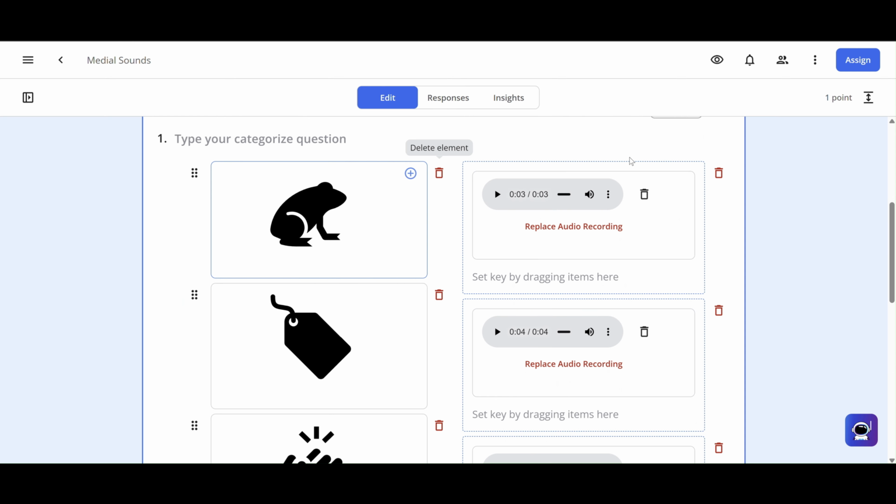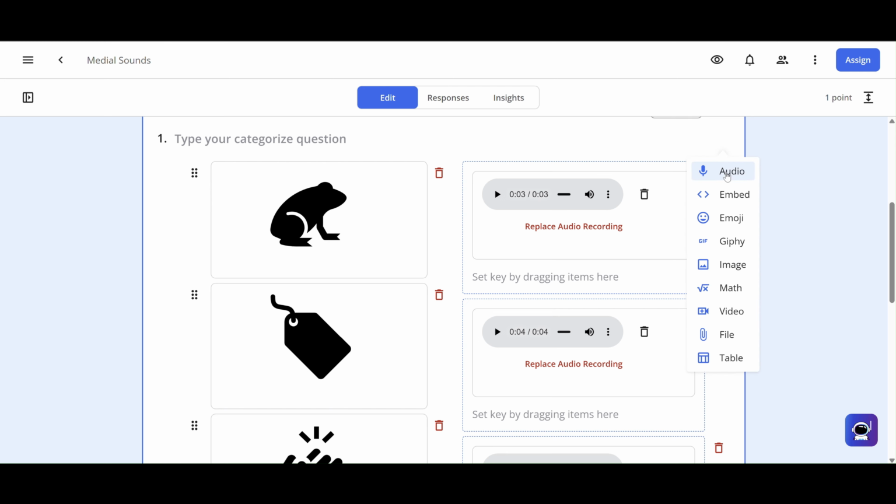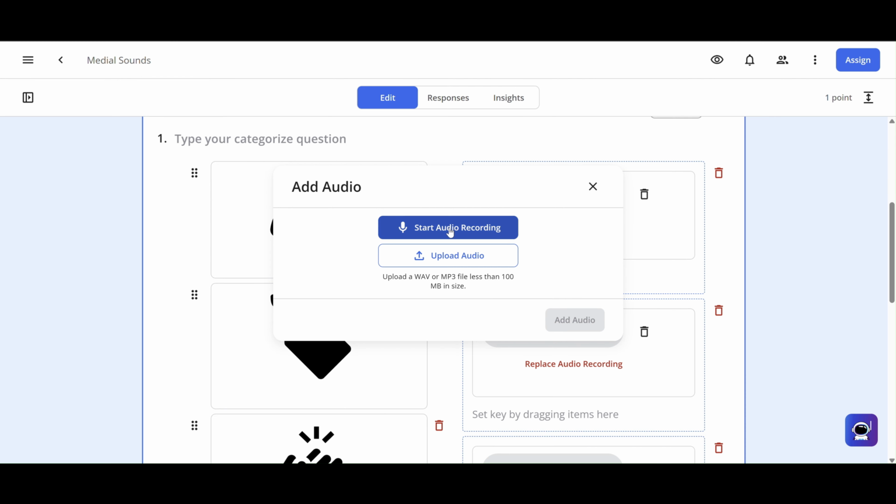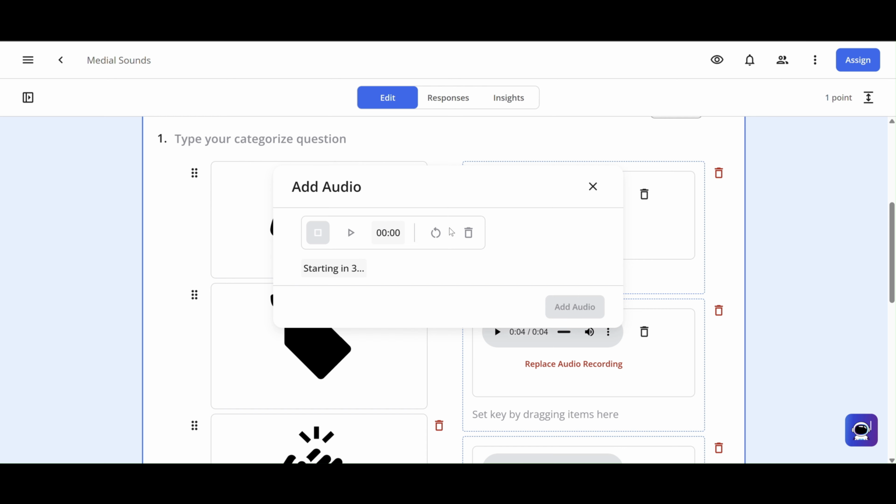So now, my directions, I'm going to do audio again because I feel like this is best suited for an early reader who could not read directions. So I'm going to add audio and do my directions at the top. Sort each of the pictures into its medial or middle sound.